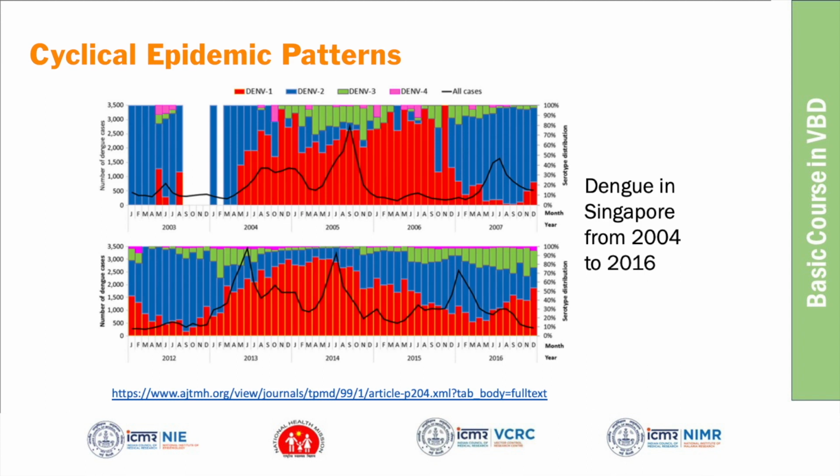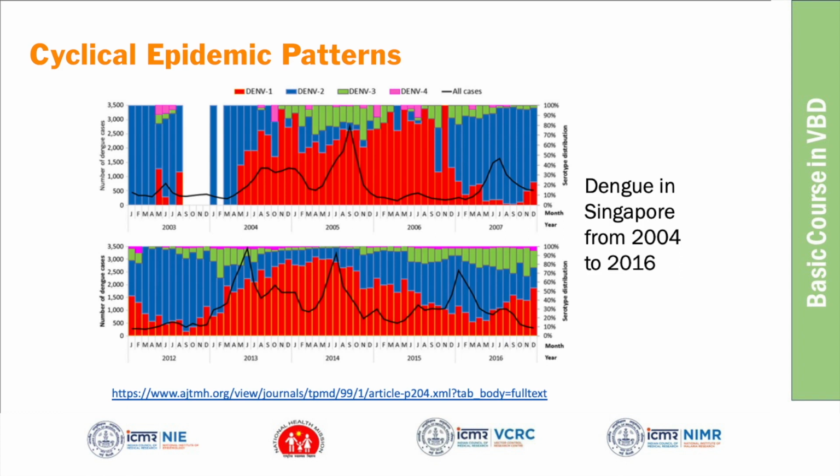There are two reasons why they say dengue appears as a cyclical pattern. One is mainly because of changes in the serotypes. Usually some serotype will be dominant, and then suddenly some other serotype is introduced in the area, and you see a rise in cases. After that it comes down, and that becomes the dominant serotype. And after two or three years, again some other serotype comes. So this switch in serotypes is attributed as one of the reasons for this cyclical pattern.